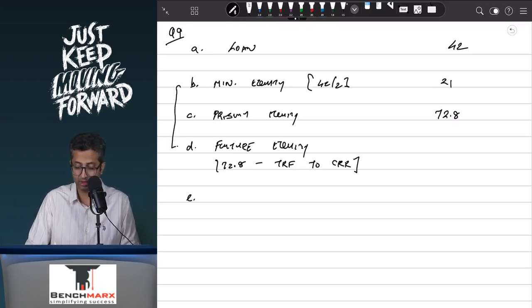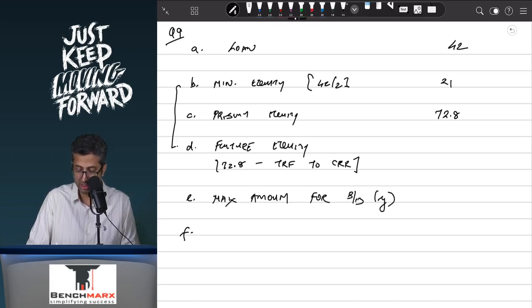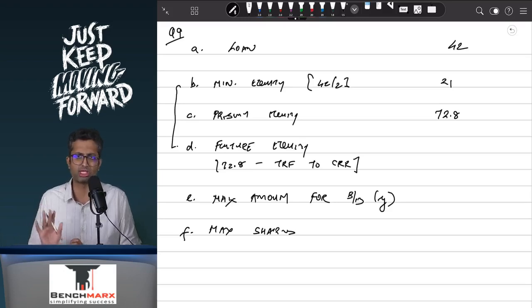After that, you will have the maximum amount that you can use for the buyback. This you can call Y. And last is the maximum shares that you can buy back, which is nothing but the maximum amount divided by the buyback price of 30 rupees. So these are the 6 things that the institute will write in every question.